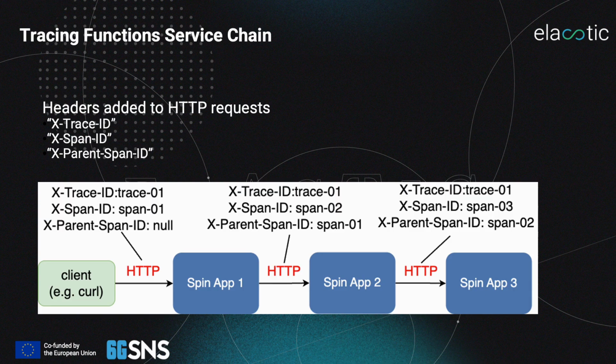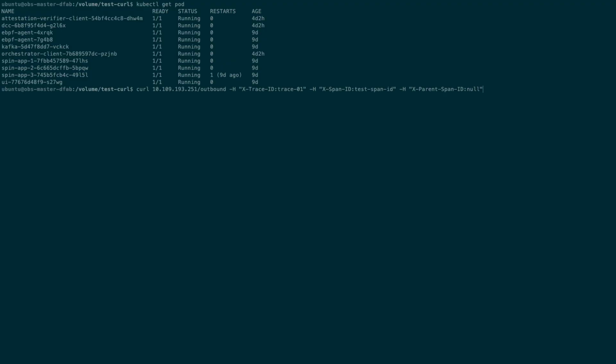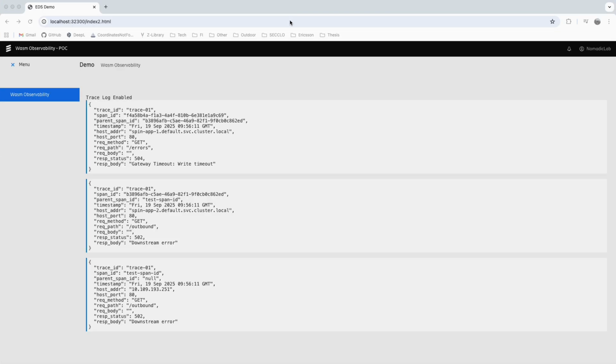We also have considered the scenario of tracing a service chain, and in this scenario, extra HTTP headers are added to requests. To demonstrate the prototype, we deployed 3 Wasm apps in Kubernetes, which constitute a service chain. Now I would like to show the demo of the prototype. The Wasm apps and eBPF agent have already been deployed.